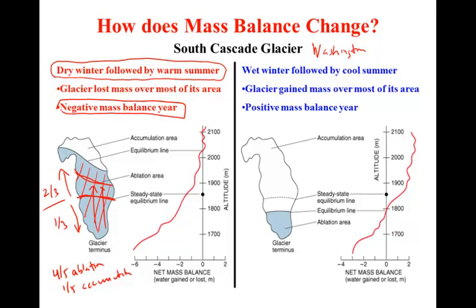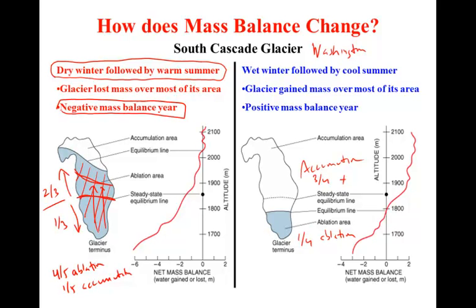On the right, we see mass balance measurements for a net positive year. The glacier experienced accumulation over a greater fraction of its area. This particular year, the glacier has approximately 3/4 of its area with net positive balance, and only about a quarter of the glacier surface area is in the ablation zone for that particular year.